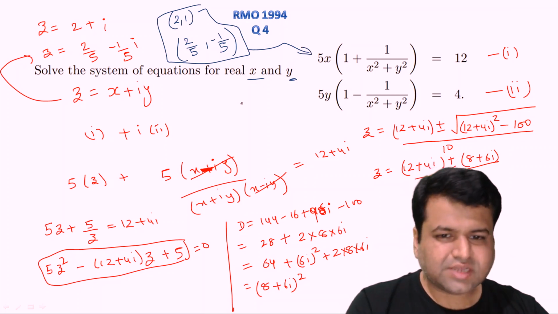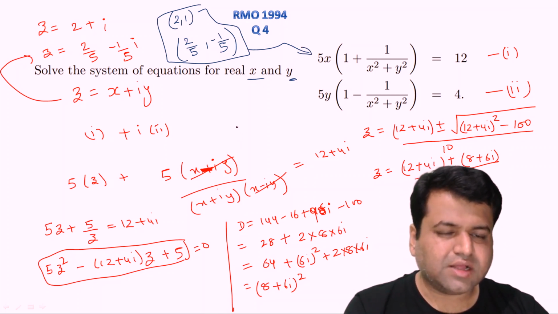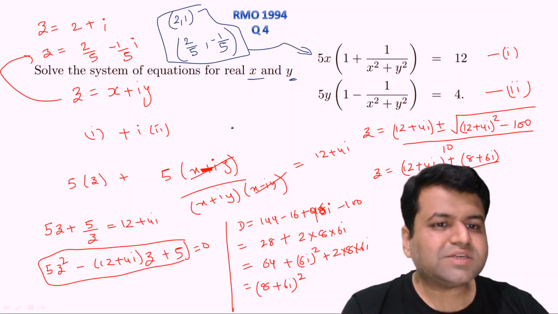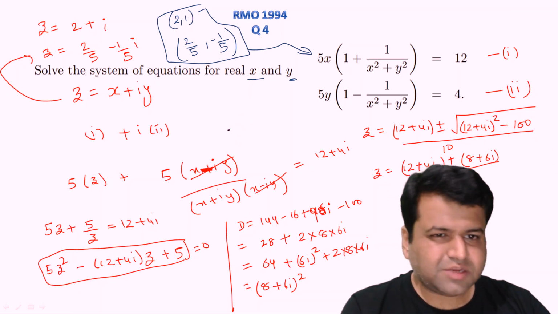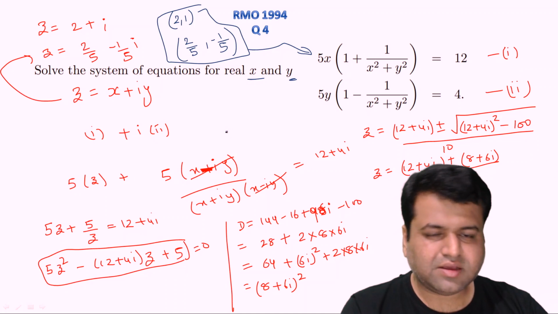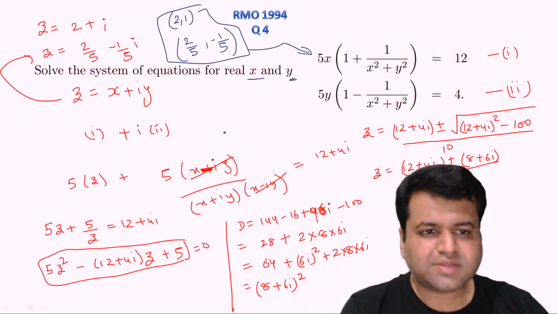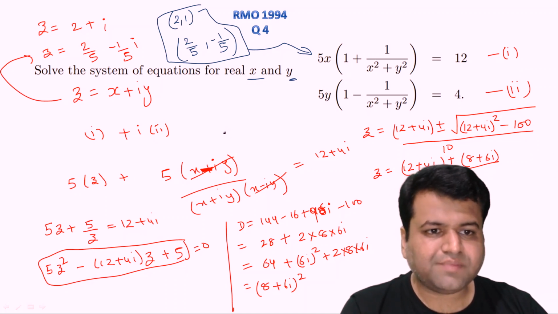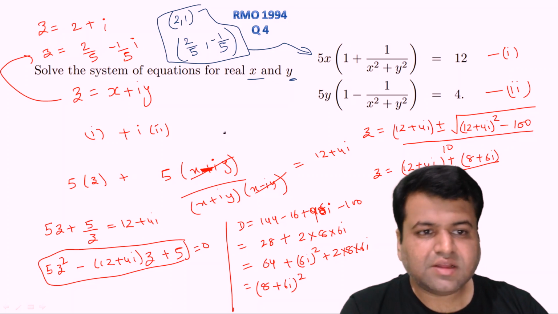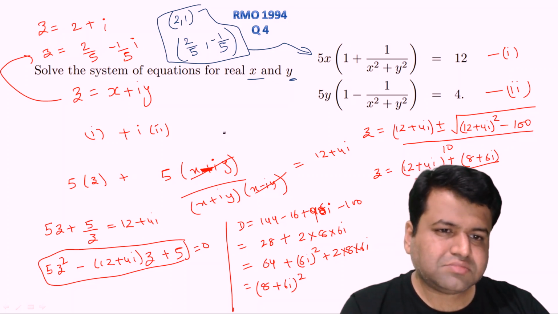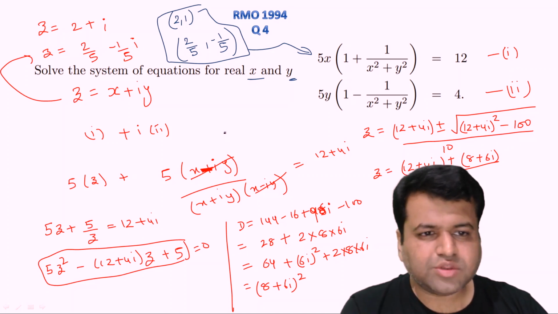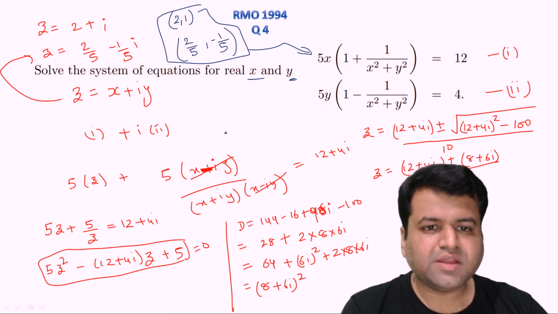So as you can say, the question was easy, but yes, it requires a thought that complex numbers can be used, right? Other possible thoughts that may come to your mind can be trigonometry. We can use r cos theta, r sin theta, or maybe you can do this by vector form also, right?